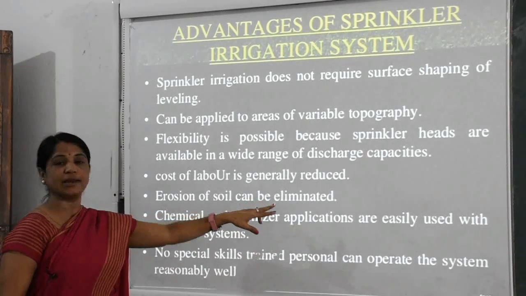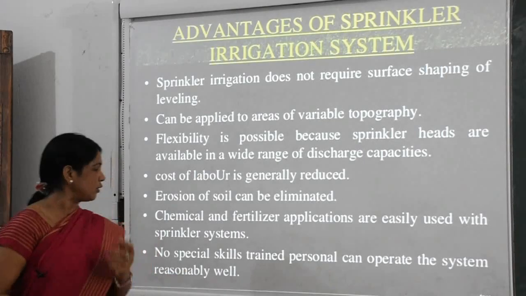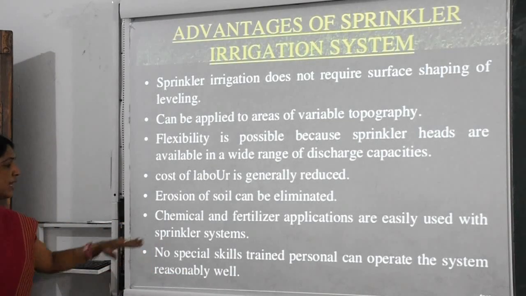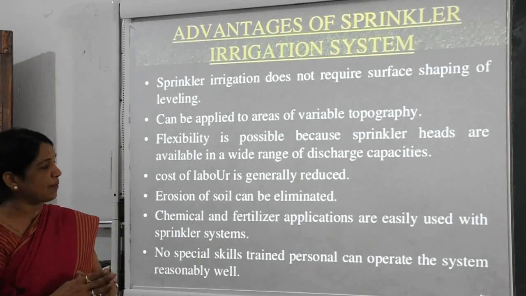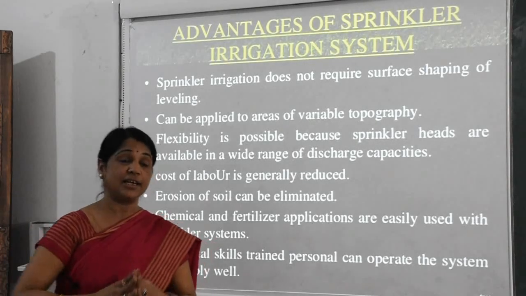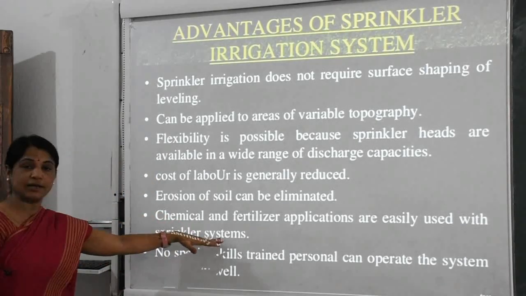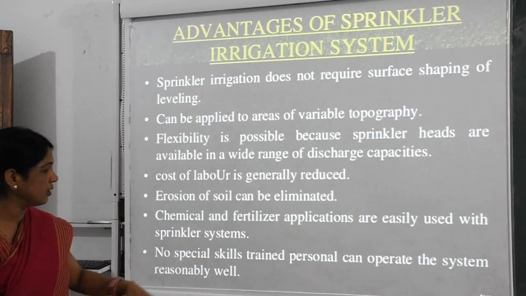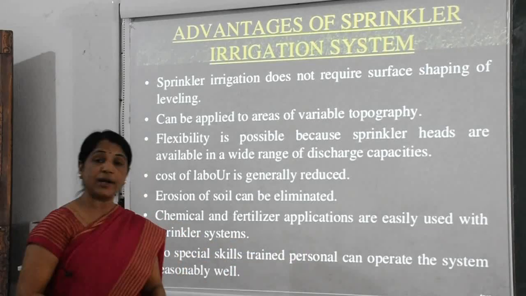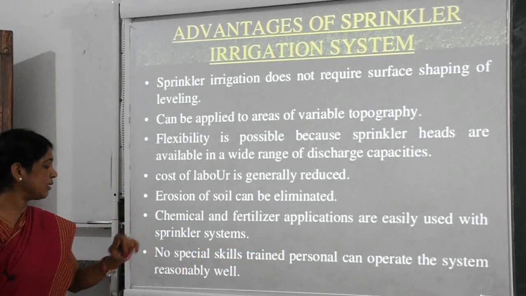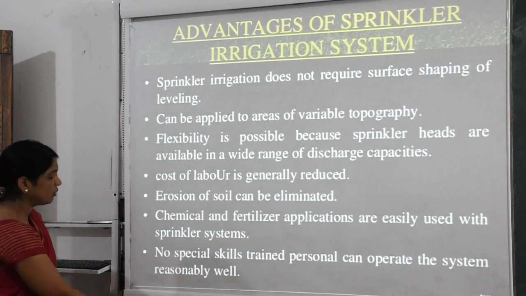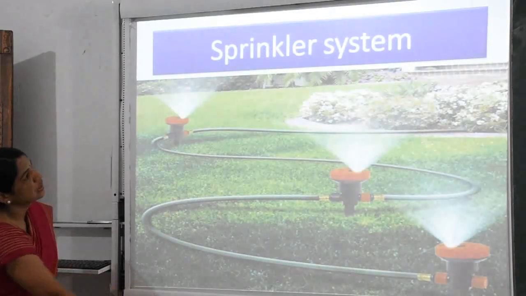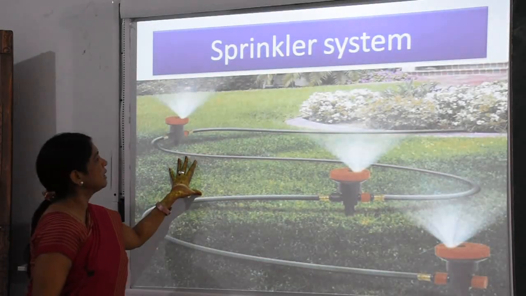Erosion of soil can be eliminated, it means it is very little. Chemicals and fertilizers are easily applied with the sprinkler system, and no specially trained personnel are needed to operate the system reasonably well. Now further we are going to see the sprinkler system diagram.